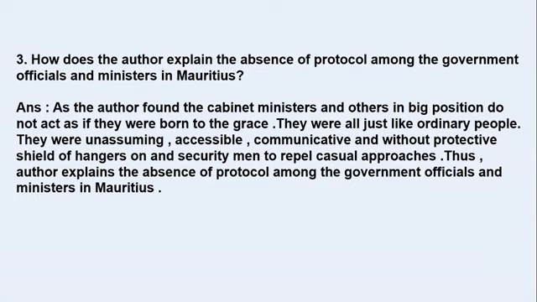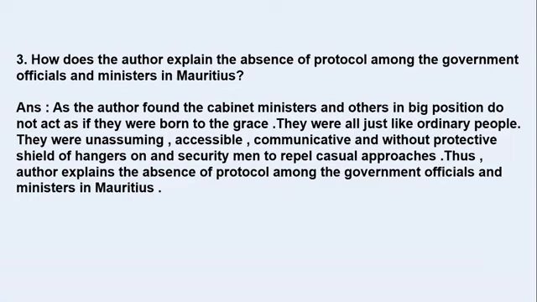As the author found, the cabinet ministers and others in big position do not act as if they were born to the grace. They were all just like ordinary people. They were unassuming, accessible, communicative, and without protective shield of hangers on and security meant to repel casual approaches. Thus, author explains the absence of protocol among the government officials and ministers in Mauritius. Okay, students, so in simple, we can understand that they did not behave as VIP persons. They all were very normal, even the government officials and the other ministers.